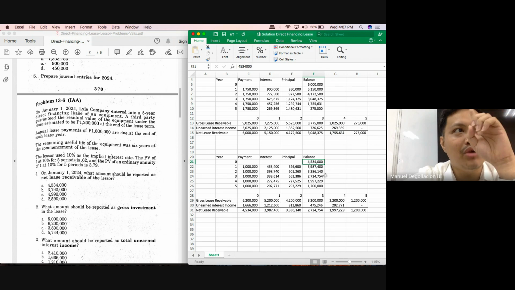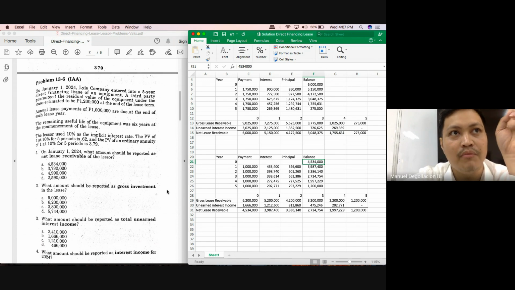Okay, and since we have our gross investment, our gross receivable, and we also have our net lease receivable for the commencement date, we can now figure out how much total interest we can earn throughout the lease term. The amount of interest we can earn throughout the lease term is basically your total unearned interest income. And how do we get your total unearned interest income?